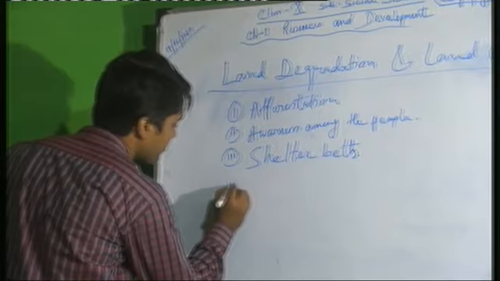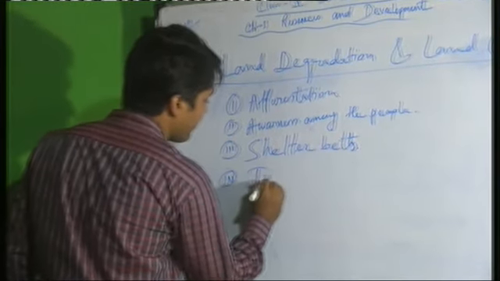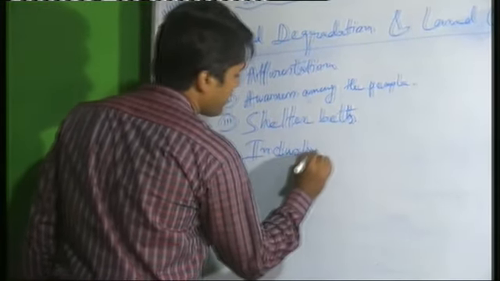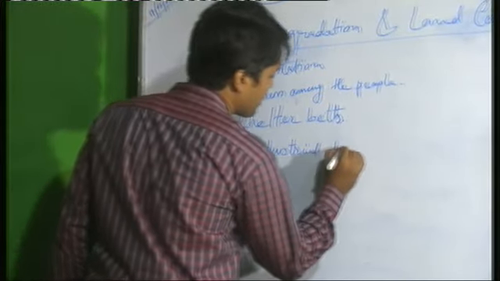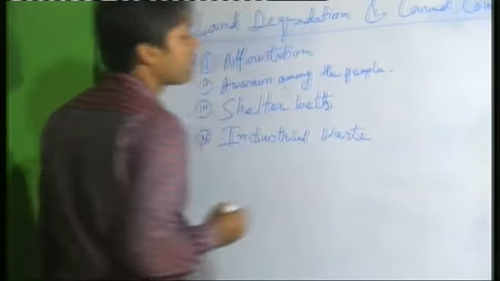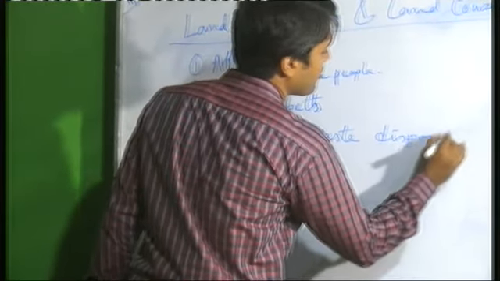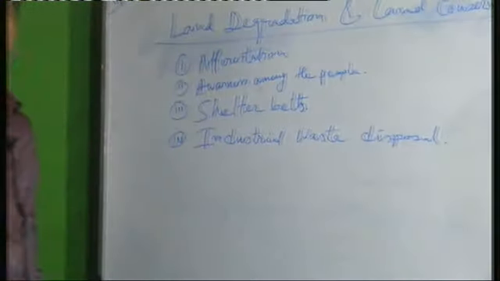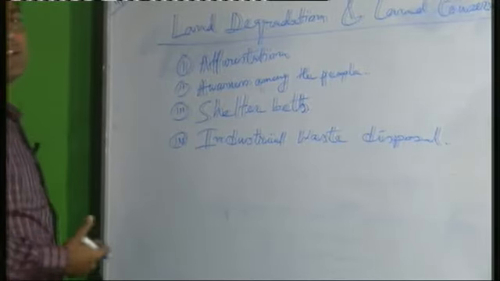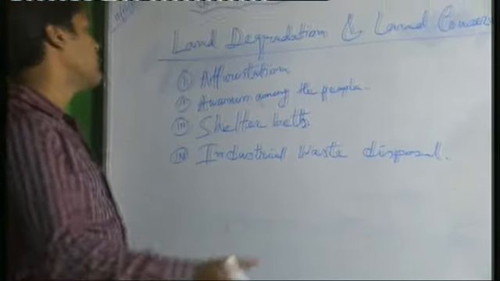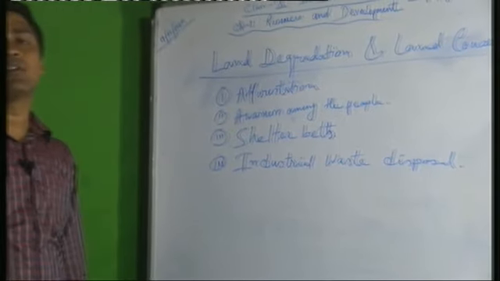Then industrial waste disposal. From industry, lots of waste material comes out and it mixes with the land and pollutes the land.